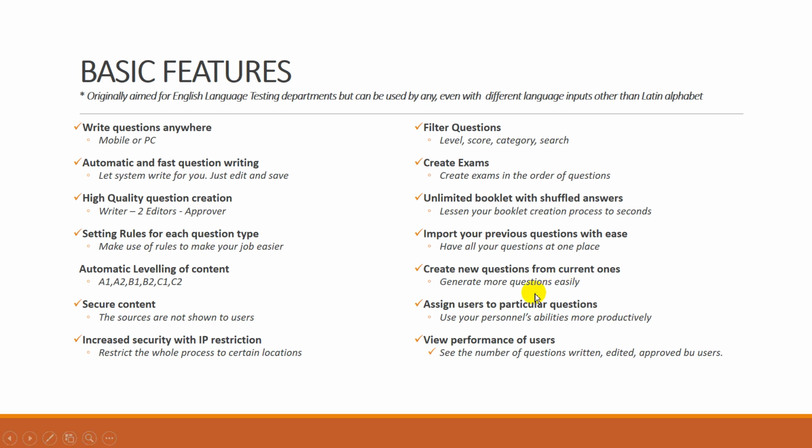You can also assign your users, the editors, and approvers to particular questions, and this way you can use your personal abilities more productively. And finally, you can view performance of your users, the writers, editors, and approvers. How many questions they have written, how many questions they have edited or approved, how much time they have spent on the system, and how many of the questions that he has written are approved or disapproved, like this.